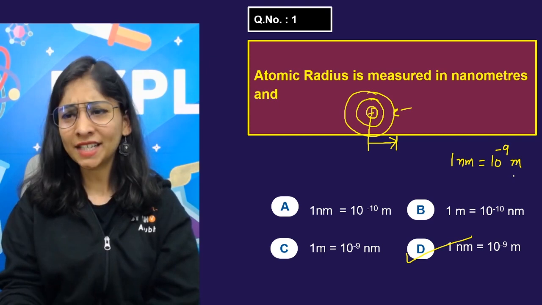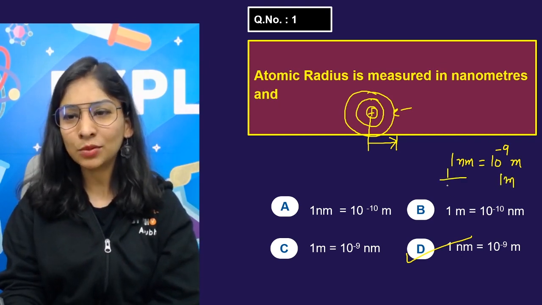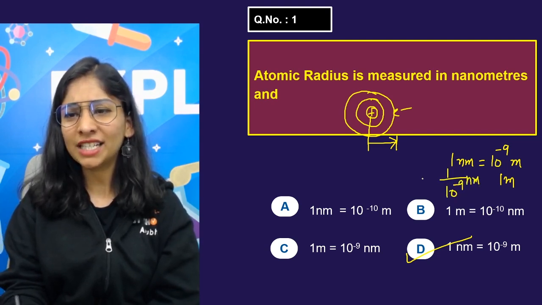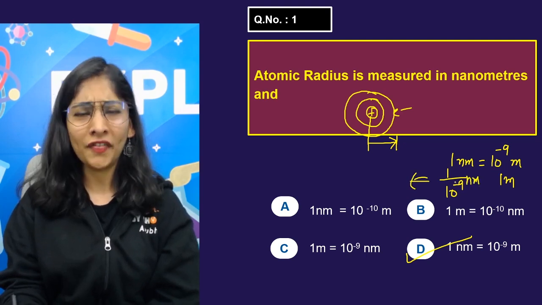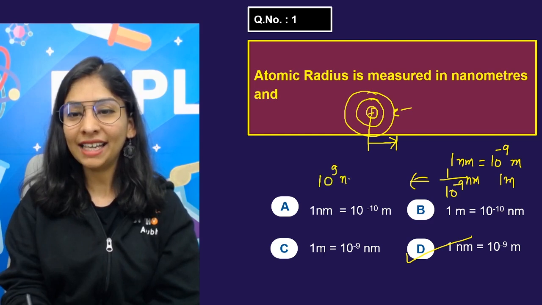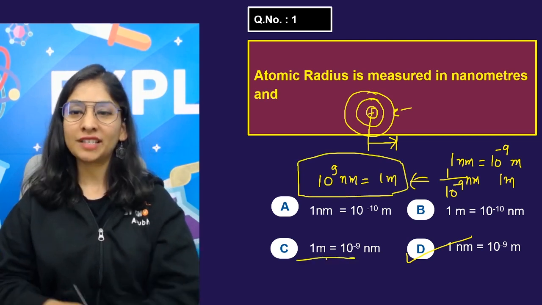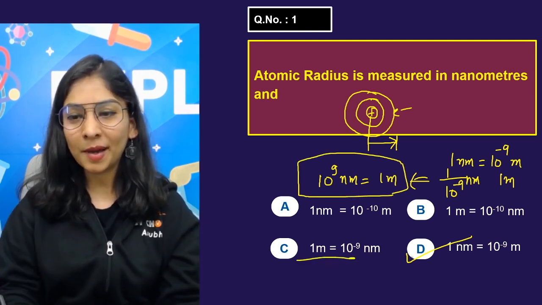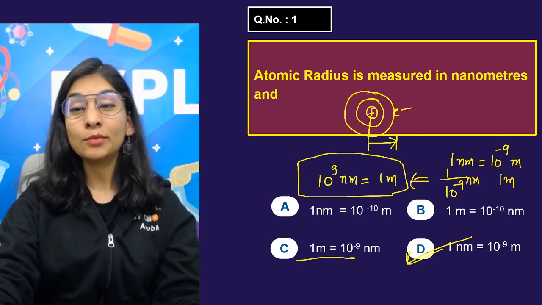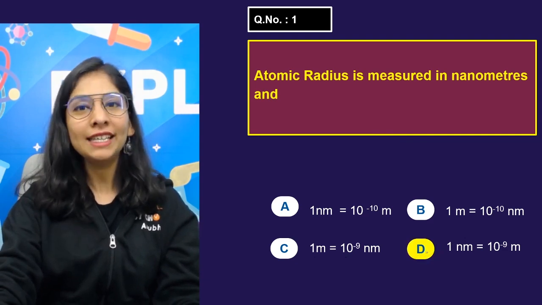You can do the vice versa also. If I want to write 1 meter, I can take it on this side, and that will be 1 upon 10 to the power minus 9 nanometer. If you take it to the upper side, the sign becomes positive, that means 10 to the power 9 nanometer is equal to 1 meter. So it's not option C, not possible; you see the sign difference. Do remember this: 1 nanometer is very small, the 10 to the power minus 9th part of a meter. That's a very simple question, yes, students.